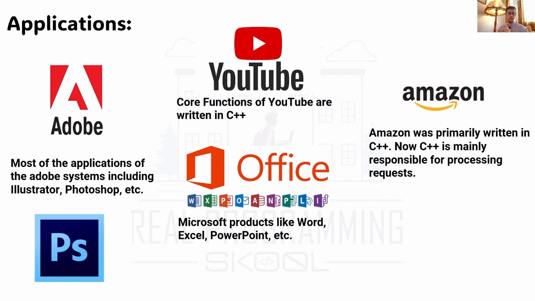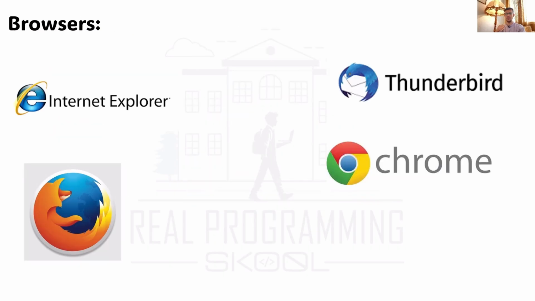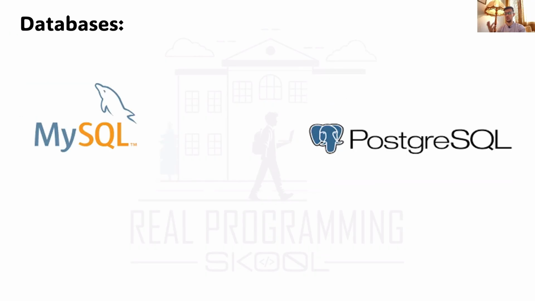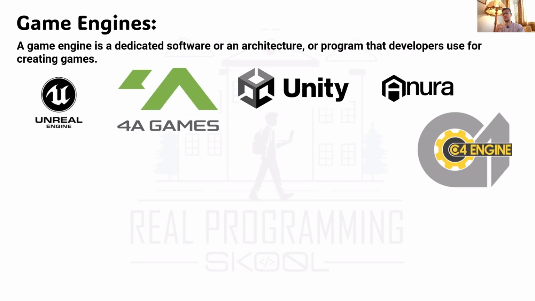And you can see how many processing requests happen every minute on Amazon websites around the world, which means when you want a high performance application, web application, mobile application, whatever, C++ is the default choice for these things. All right, what else do we have? Browsers like Internet Explorer, Thunderbird, Chrome, Firefox, all of these were built using C++. Databases, we will have databases in this roadmap in the course, like course 15, 16, I don't know when exactly, but we'll have databases. Databases like MySQL and PostgreSQL were written in C++.